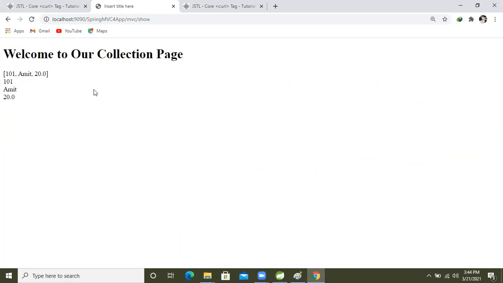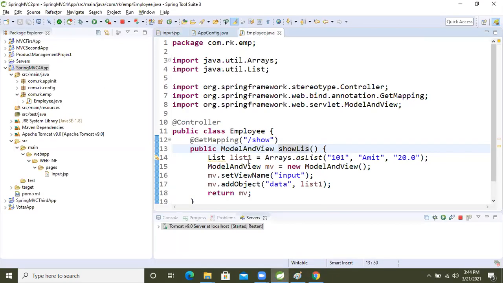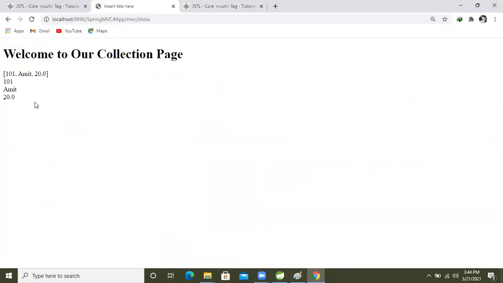But what is that? We are just learning things, and to learn the concept, we are doing these things. But this is not it. Let's create one form, and we will send this data from the browser, and we will read that data. From here only we will write the logic, and it will show that data to us, like whether the record is inserted or not inserted, right?